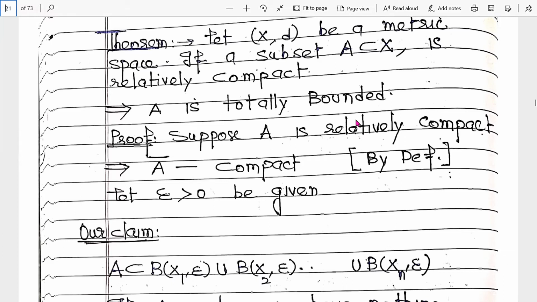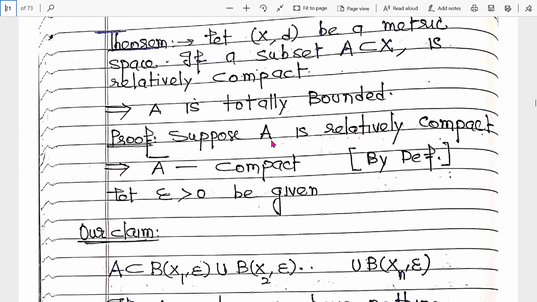The converse is true under some other condition: in a complete metric space, the converse is also true. But in a general metric space, only relatively compact sets are totally bounded.